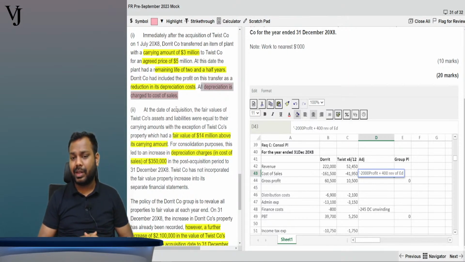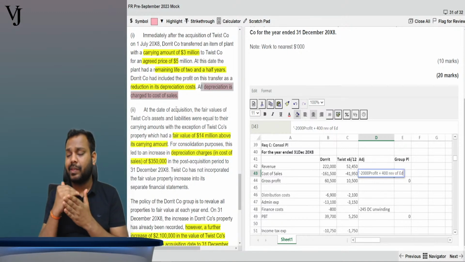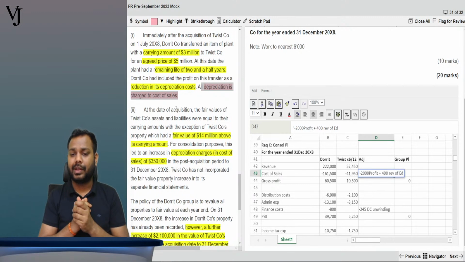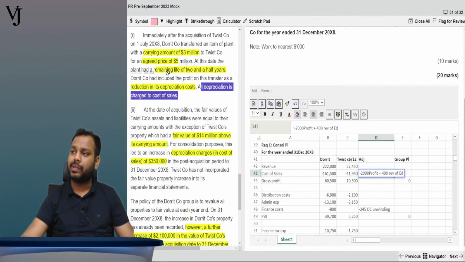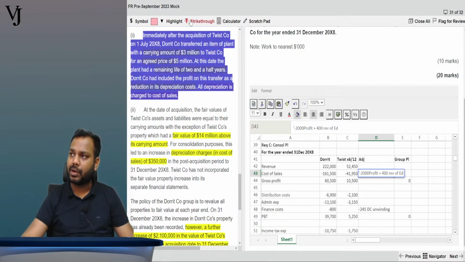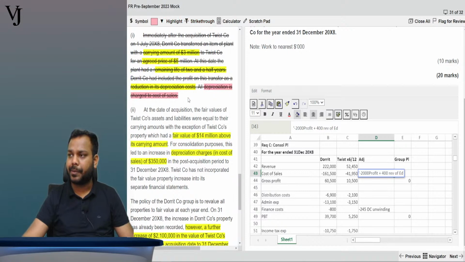Is that clear everyone till here? Guys? I am reversing the excess depreciation on this profit that is charged by the parent company. Okay, now this is done. Part number 1 is done. So let's strike it off. Done. No other treatment to be done here.